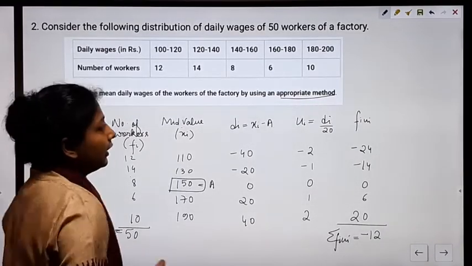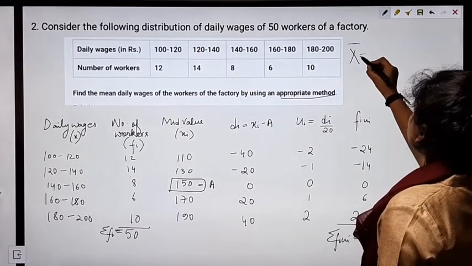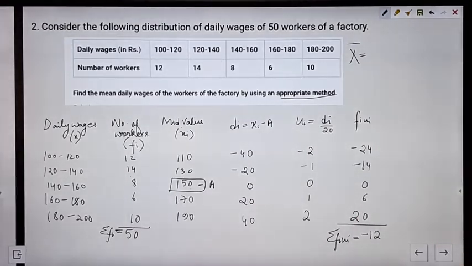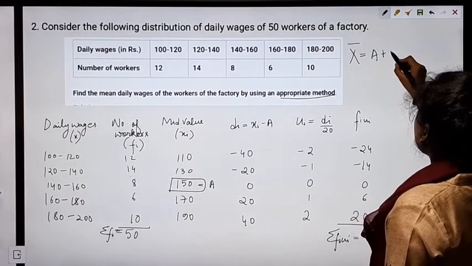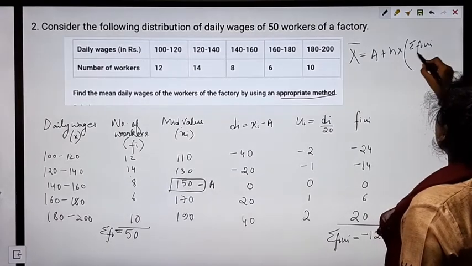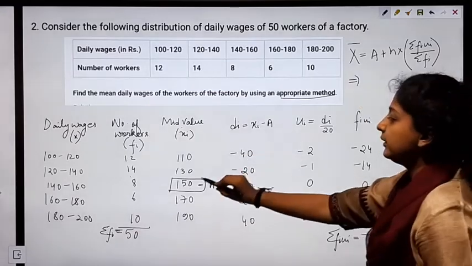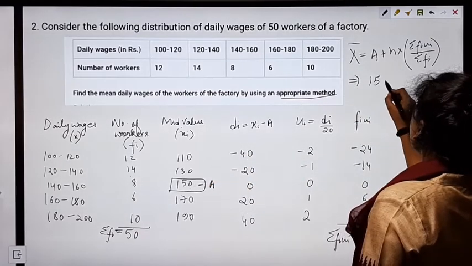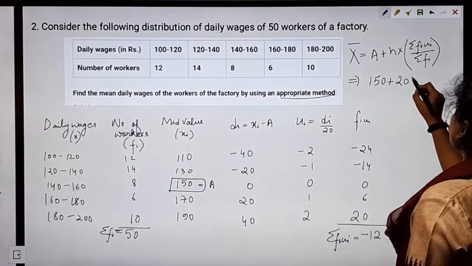Now mean, what is mean? Mean by the step deviation method is equal to assumed mean plus h into summation fi ui upon summation fi. See, assumed mean we considered 150 plus class interval is of 20, so h equals 20.